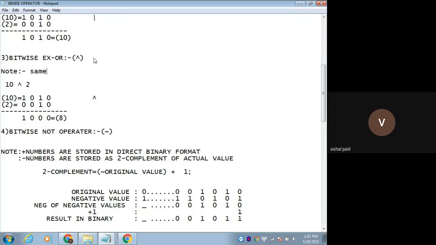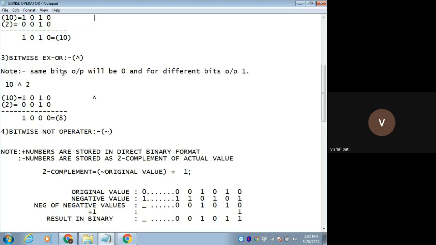For same bits, the output will be 0, and for different bits, the output will be 1.